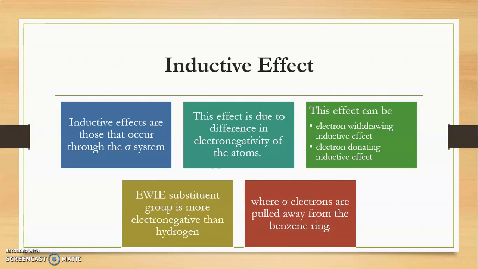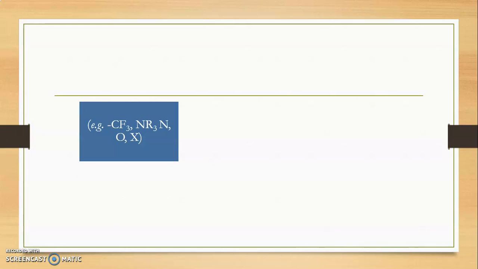where sigma electrons are pulled away from the benzene ring. Withdrawing means the electrons that are present are pulled away from the benzene ring. Such a type of inductive effect is known as the electron withdrawing inductive effect. Different functional groups which show the electron withdrawing inductive effect are CF3, NR3, then nitrogen, oxygen and halogen. All these groups are more electronegative as compared to the hydrogen atom. That's why they show the electron withdrawing inductive effect.